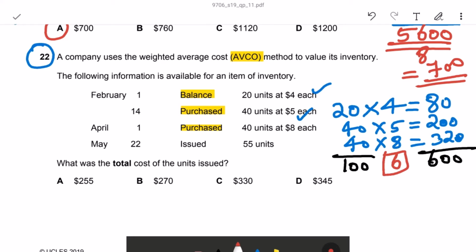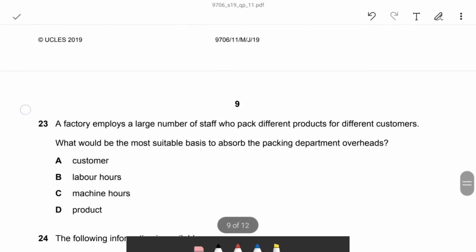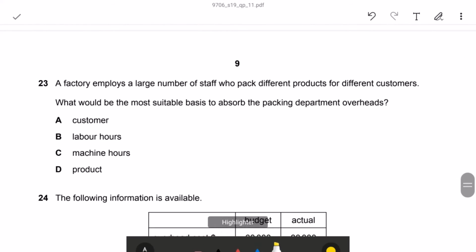So here they are issuing units at 600 divided by 100, which is 6. The issued unit is how many units? 55 units. Price is 6. So 55 multiply 6 is equal to 330. So the cost of units issued, the answer is C, 330. Next question.